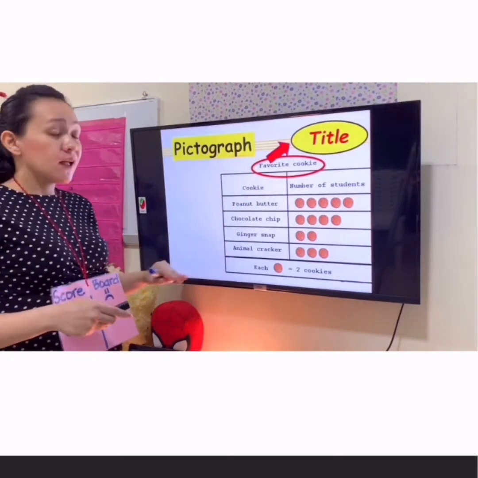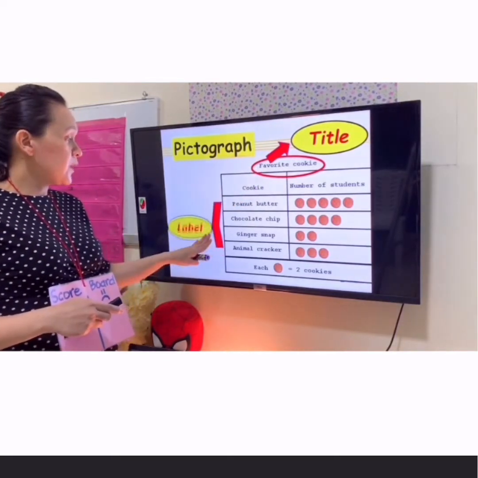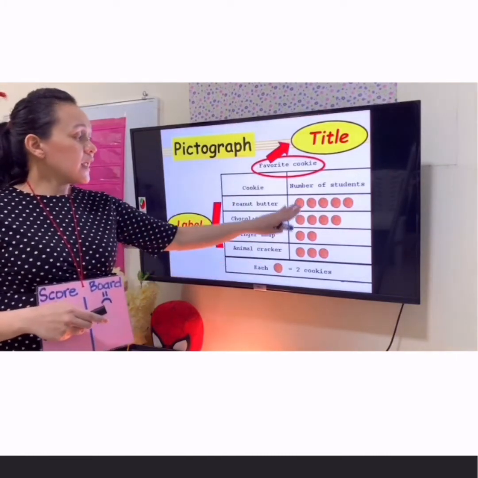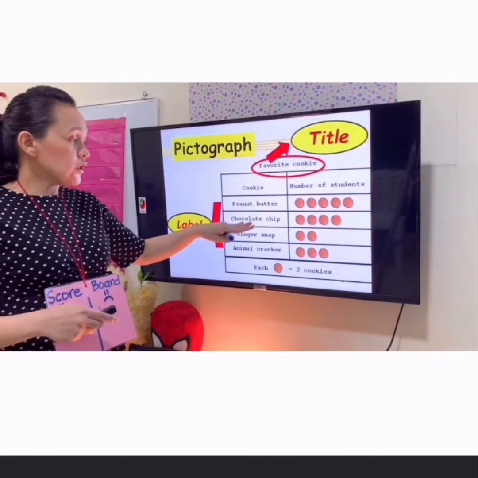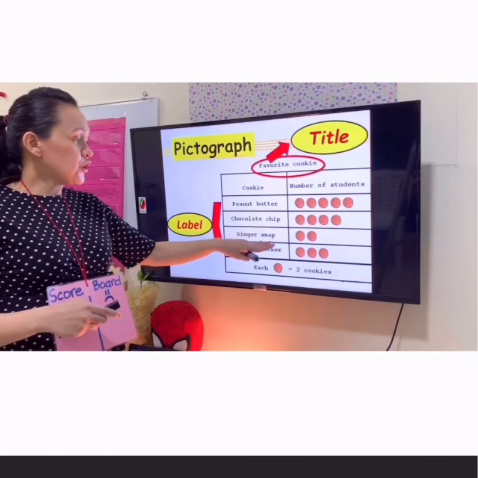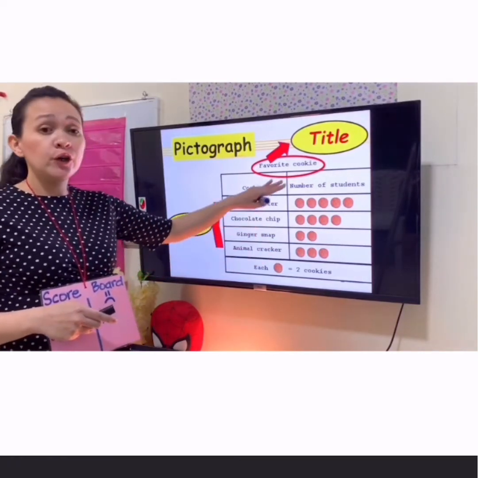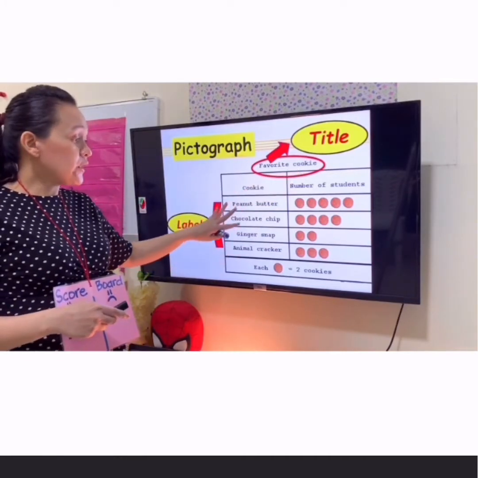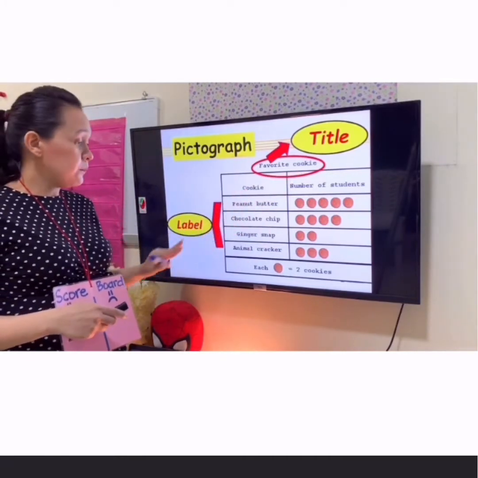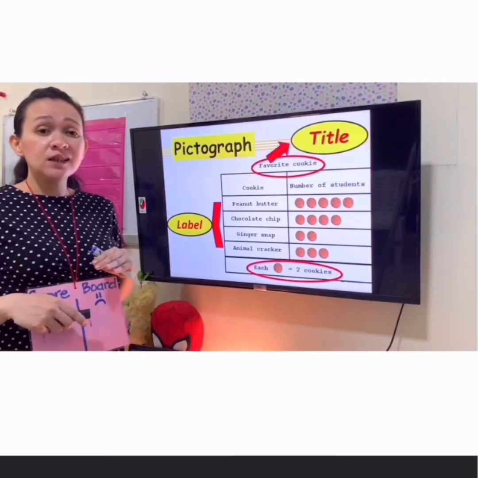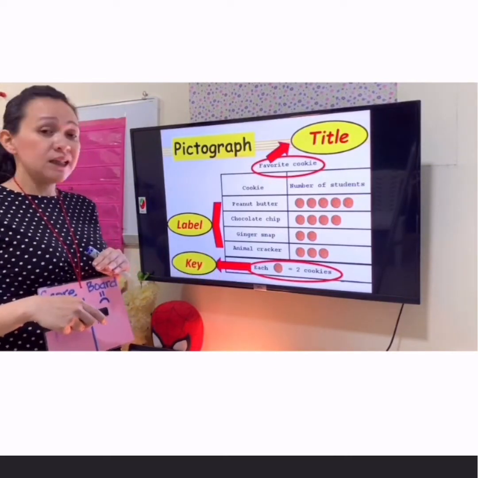Next, this is the label. If you notice, the labels here are peanut butter, chocolate chip, ginger snap, and animal cracker. These are all kinds of cookies, so you put the label here. Next is the key. What is a key?